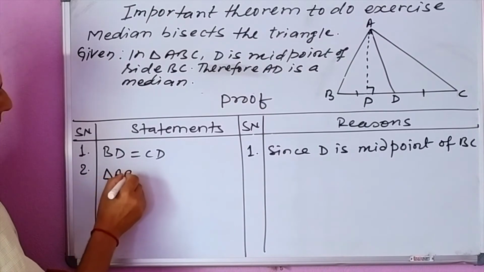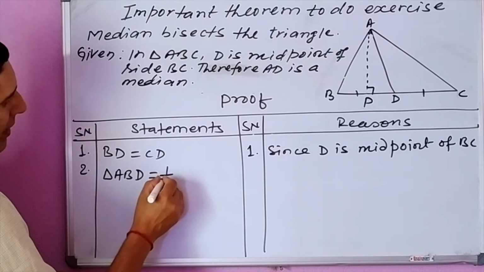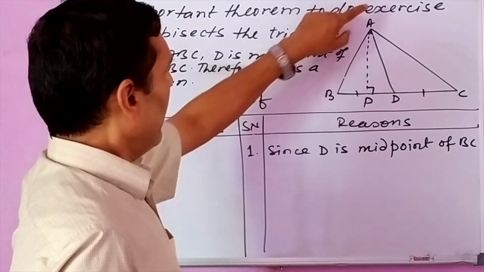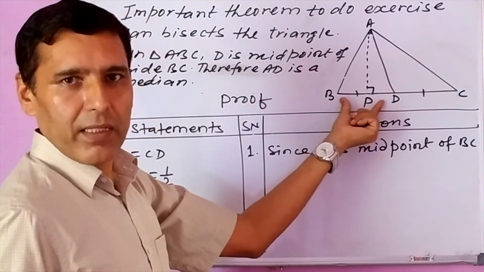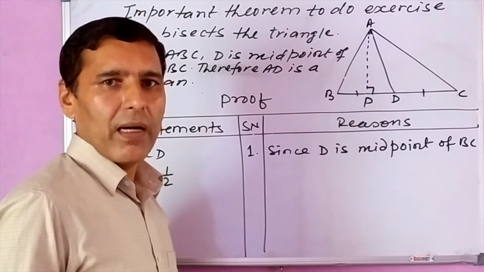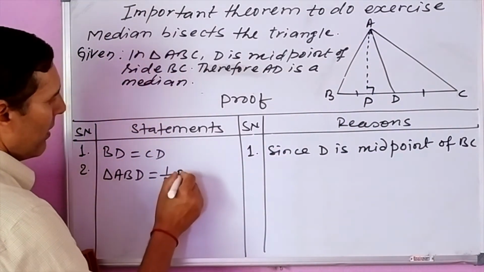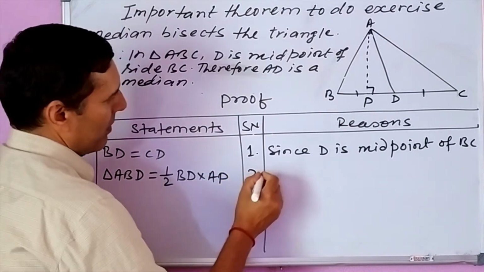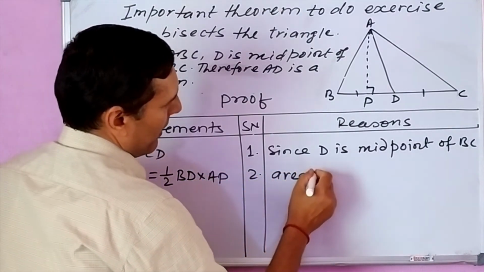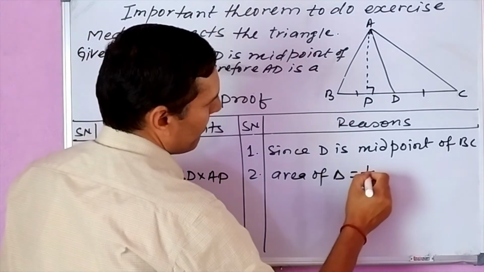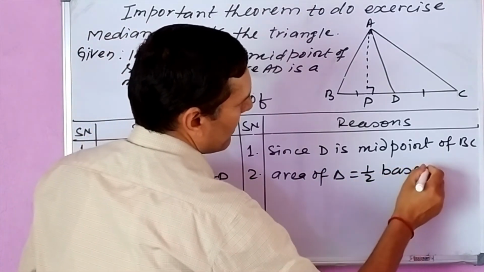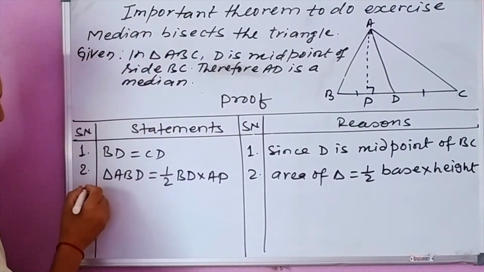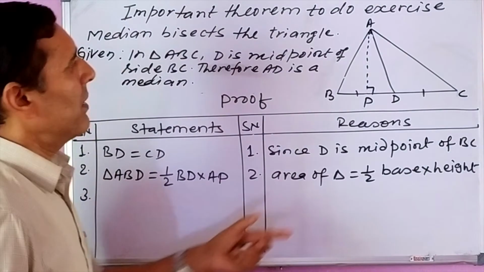Number 2. Area of triangle ABD. Area of a triangle is equal to half base into height. For triangle ABD, BD is the base and AP is the height. Therefore, we can write half BD into AP. The reason: area of a triangle is equal to half base into height, by using this formula.